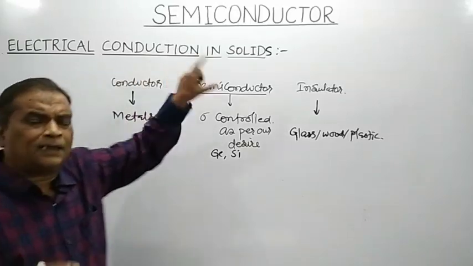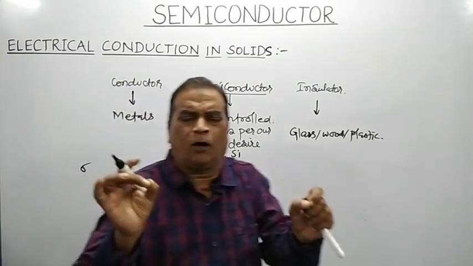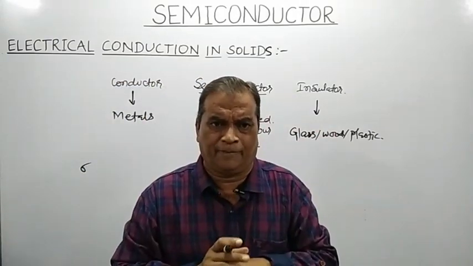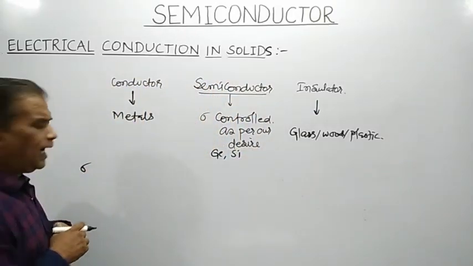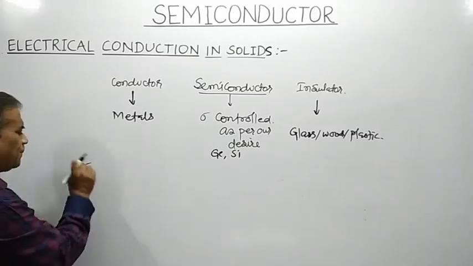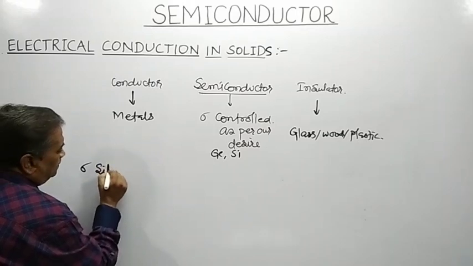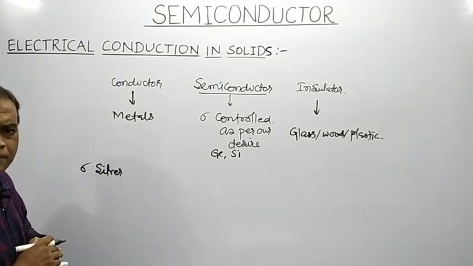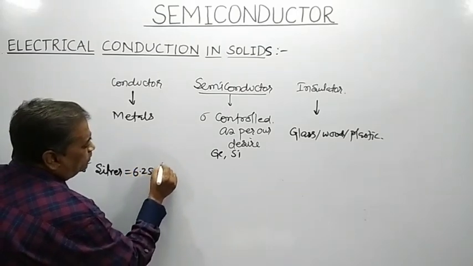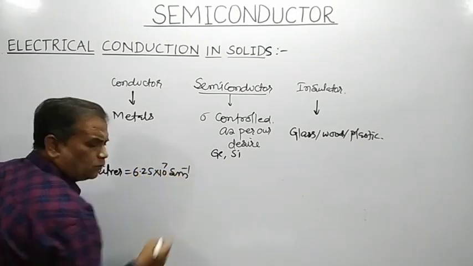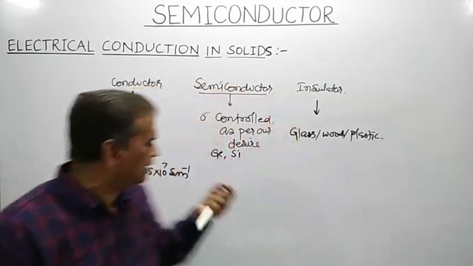If I measure the electrical conductivity of a typical metal, metals being good conductors of electricity, the conductivity, denoted by the symbol sigma, for a metal like silver is of the order of 6.25 into 10 to the power 7, and the unit of conductivity is siemens per meter, or siemens meter inverse.